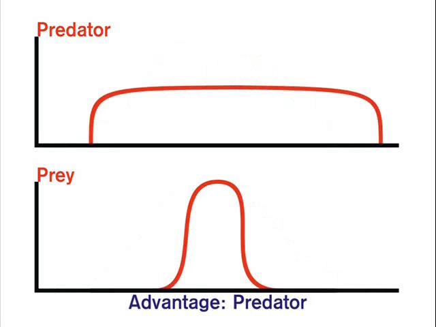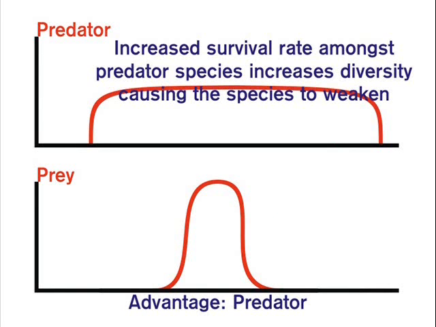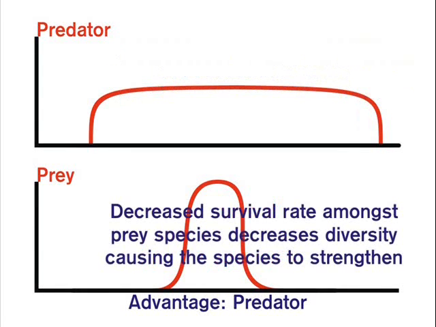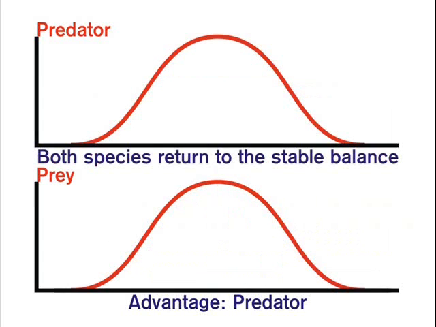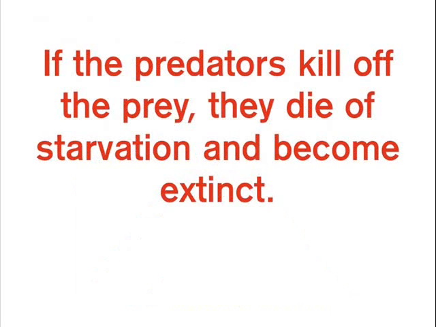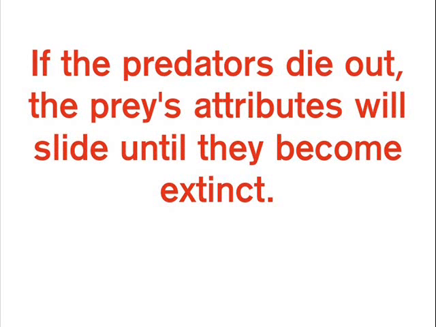If the predators gain an advantage, their increased survival rate allows natural deselection to generate sliders and weaken their form. Only the fittest of the prey survive, causing natural selection to strengthen their species. Once again, both species return to the stable balance. If the predators manage to kill off all of the prey, they die of starvation. If the predators die out, the prey's attributes begin to slide, leading to extinction.